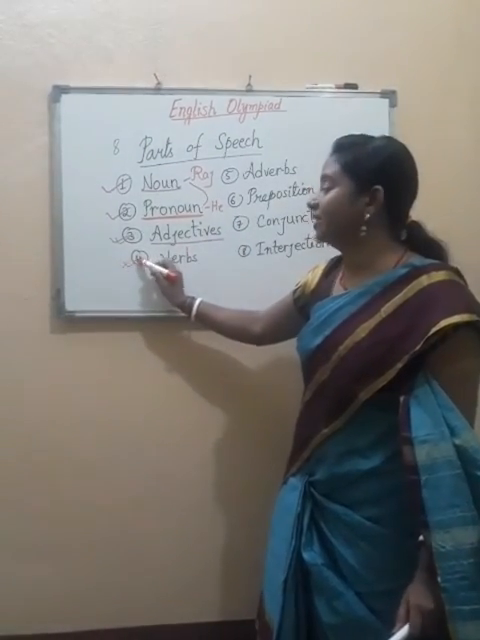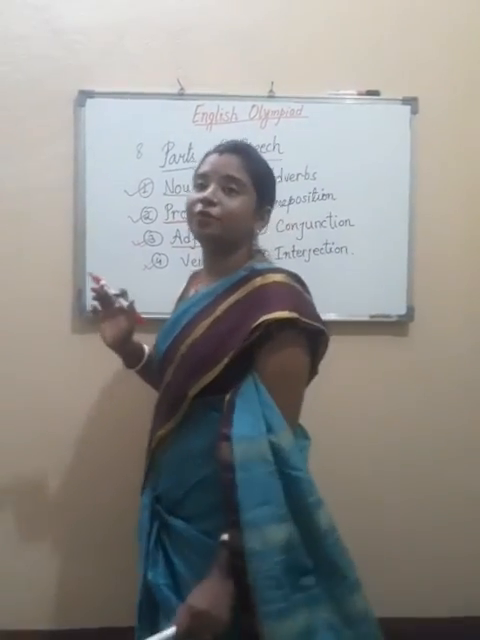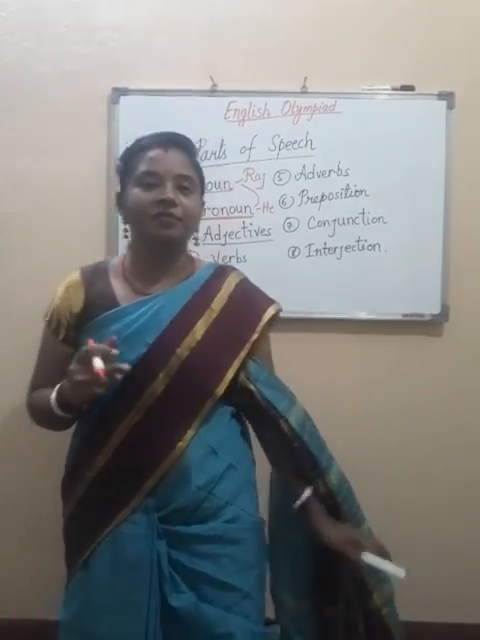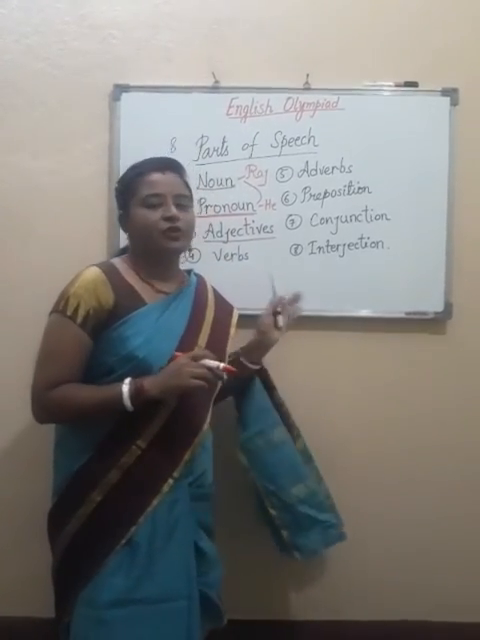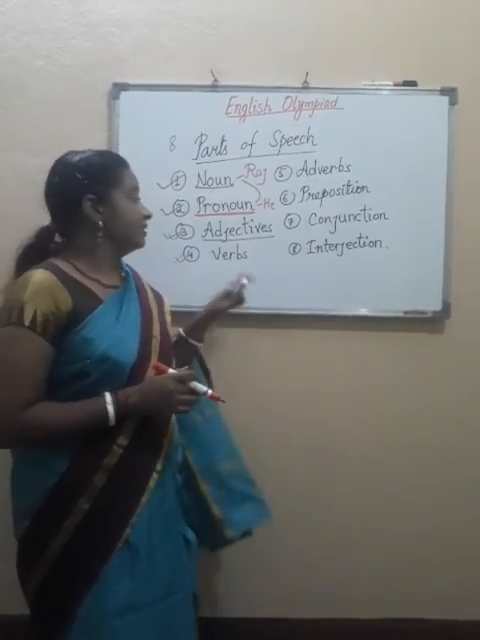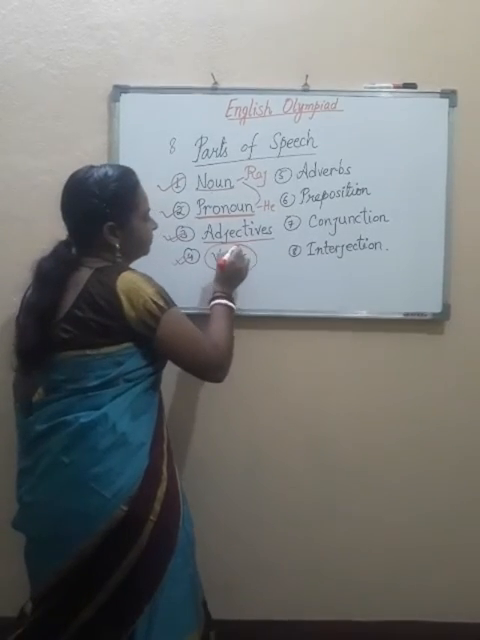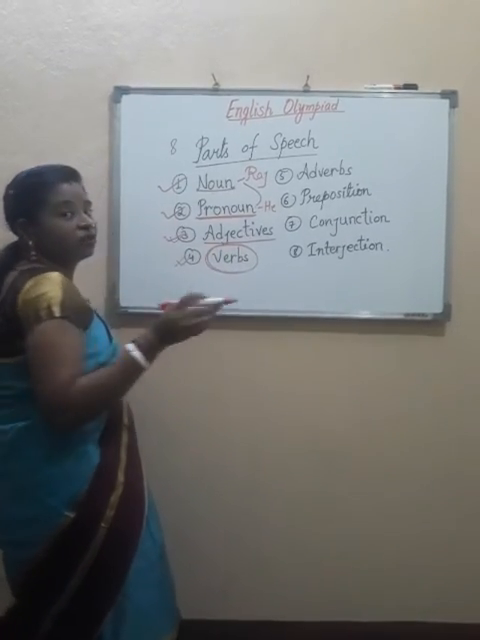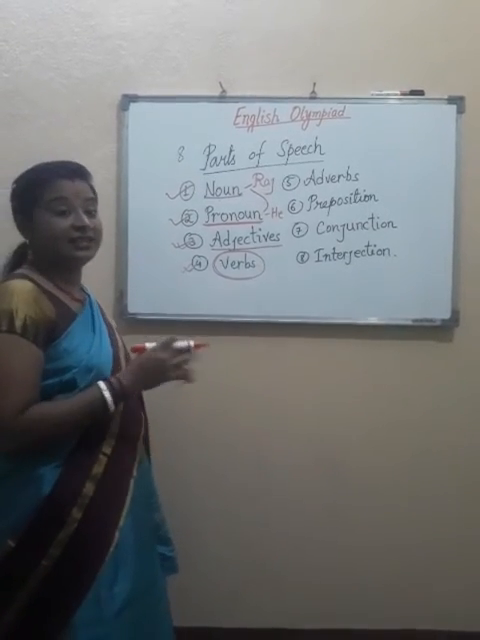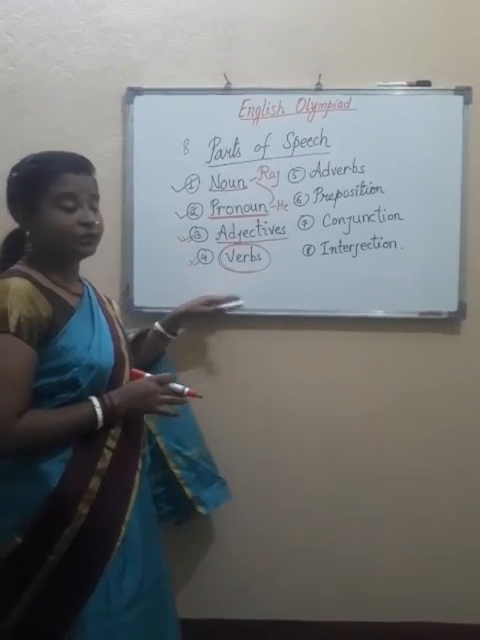Coming to the fourth one, the fourth one is verbs. Now see, this is the heart of English grammar. Without verbs, we cannot do many of the lessons. This is the most important topic of grammar. Without verbs, we cannot solve many of the questions. Many of the lessons are incomplete without it. So, have a look at this word, verbs.